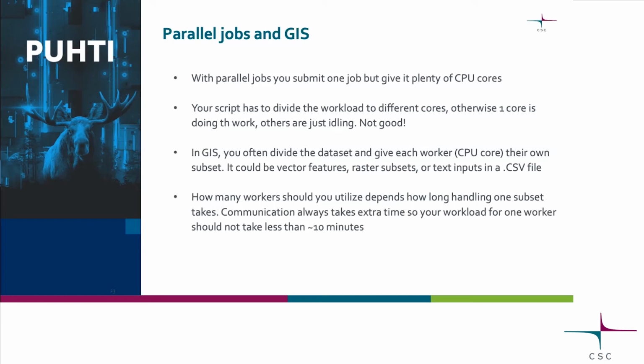And with Python and R, there are those libraries I've shown. If you don't use any of these and you just reserve 20 cores and submit the job, it will probably be done with only one core, and the 19 will be idling. Not good, not efficient.